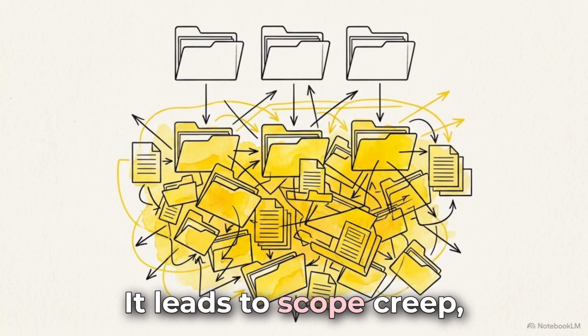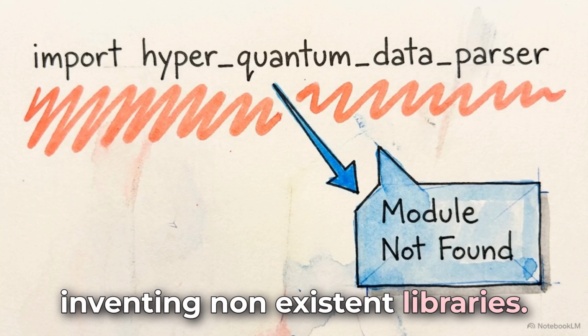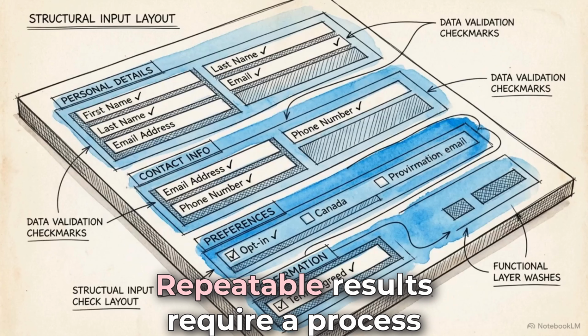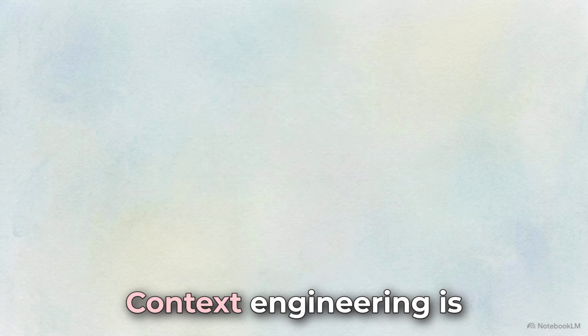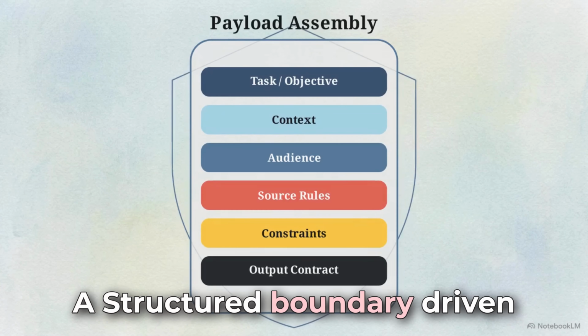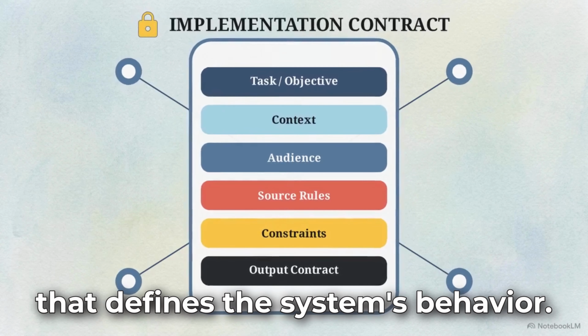In production, that vagueness is dangerous. It leads to scope creep, rewriting functioning code, or inventing non-existent libraries. These failures break stable systems. Repeatable results require a process called context engineering. Context engineering is the assembly of a payload, a structured, boundary-driven implementation contract that defines the system's behavior.